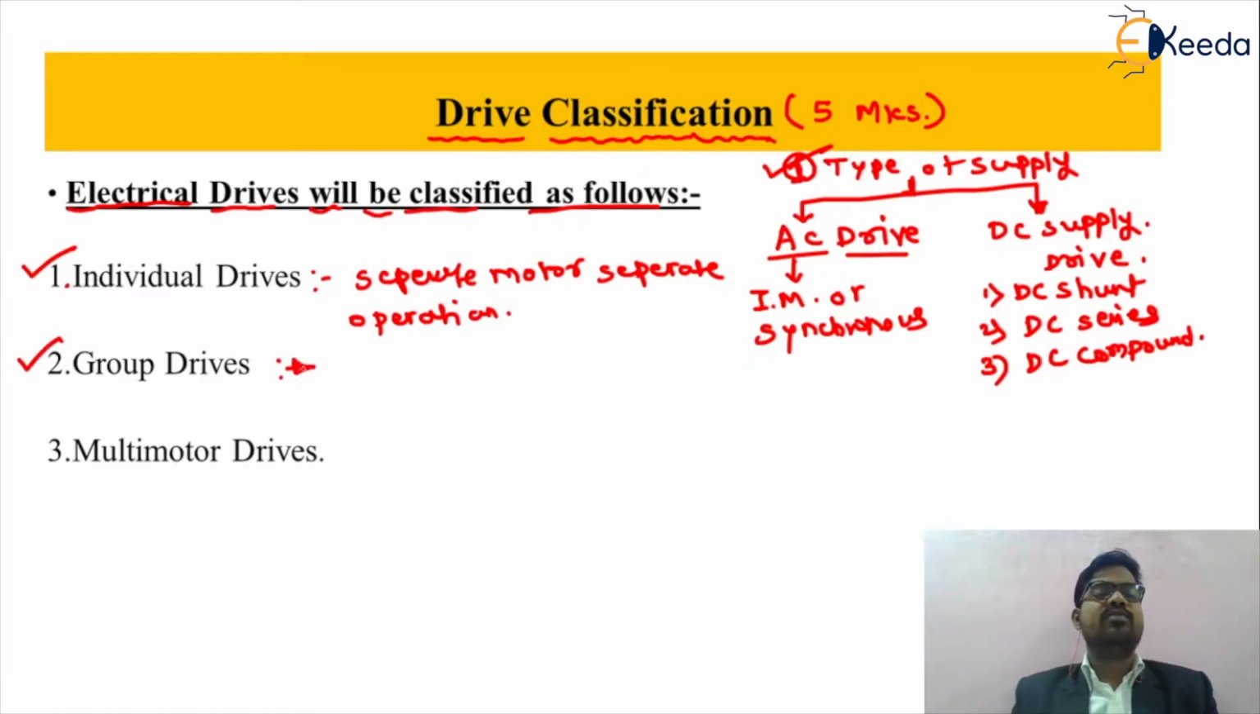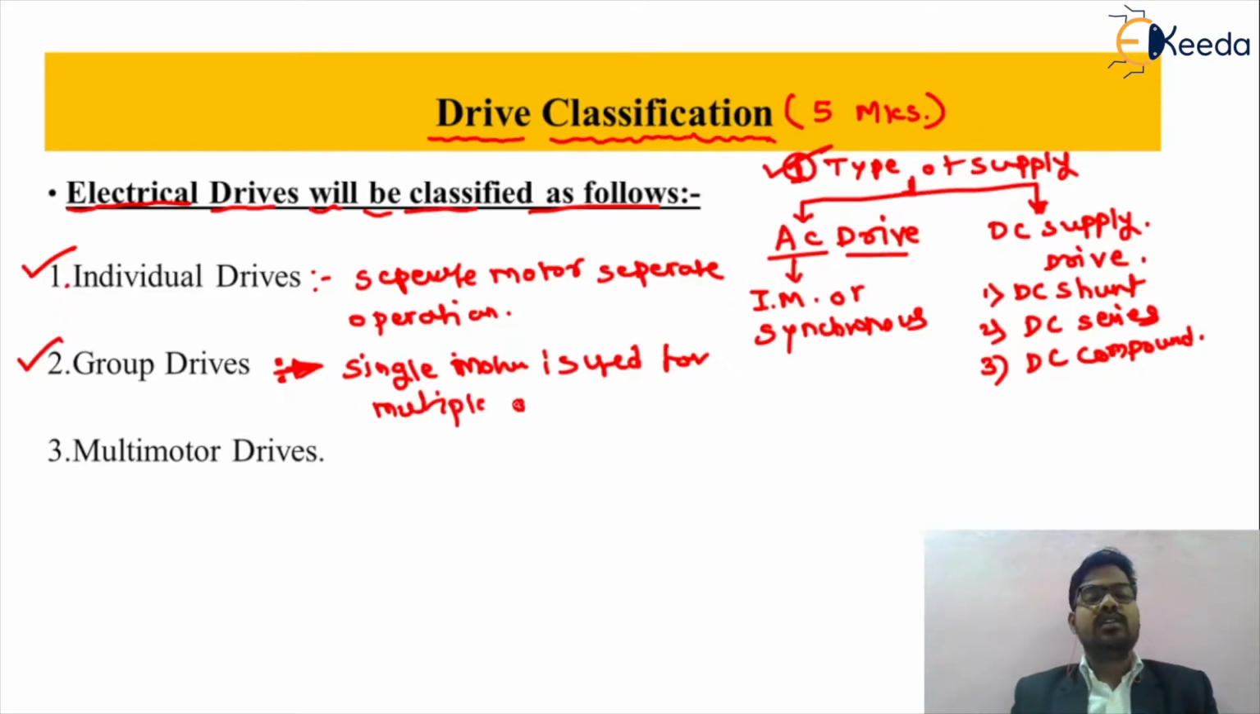In a group drive, we are using a number of applications. A single motor is used for multiple operations, meaning a single motor will control the n number of operations in the industry. Such kinds of drives are called group drives. We will discuss this in detail later on. This is just the introductory part.